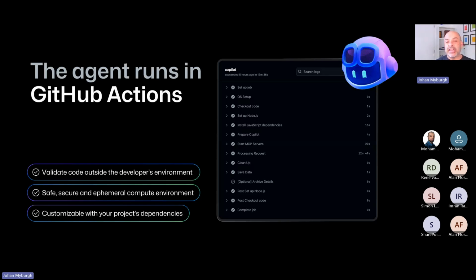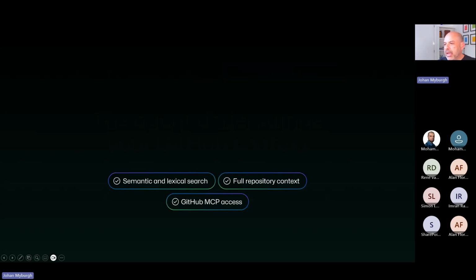So the autonomous agent that's just going to go off and do the work runs as a GitHub runner, as GitHub Actions. And that allows you to bring in your GitHub Actions to set up the environment for this developer space to be secure and to be customized to your own requirements.